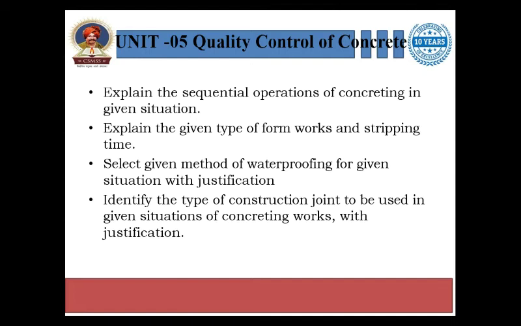In this unit you have to study all the concrete operations. Once you mix the concrete, what are the procedures that will take place to place it, to finish it, and to cure it. All these operations we have to study in this unit.